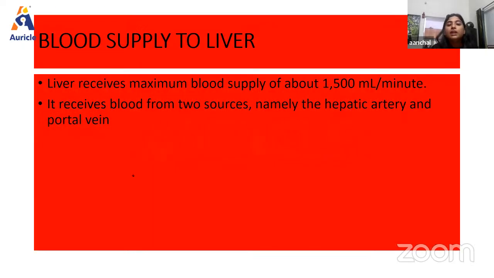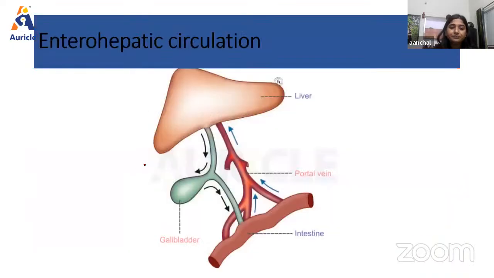So now, blood supply to the liver. Basically, the liver receives a maximum blood supply of about 1500 ml per minute, and it receives blood from two sources, as we have already seen. The one is the hepatic artery, which brings oxygenated blood to the liver, and the second is the portal vein, which brings deoxygenated blood to the liver from the intestine, stomach, spleen, right?